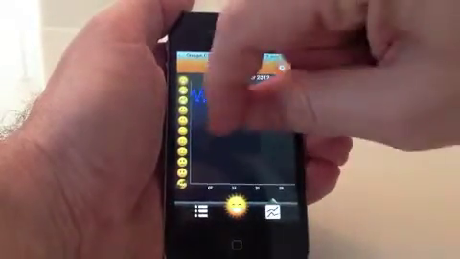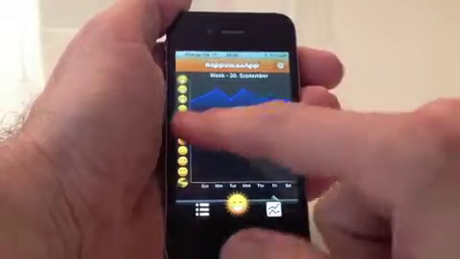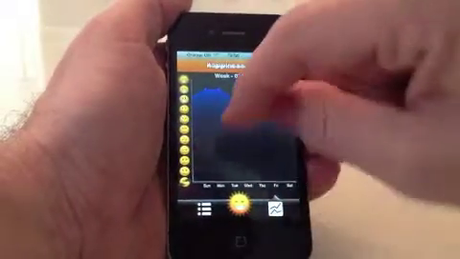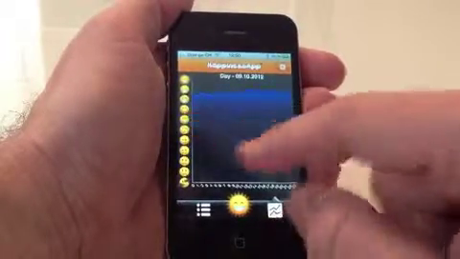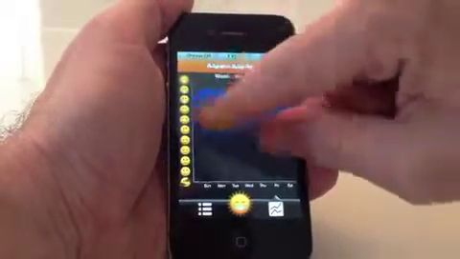You can also zoom by spreading. Now we're looking at weeks. We can even zoom in down to the level of a day to see intermediate results during the day. And by pinching, you can zoom back out.